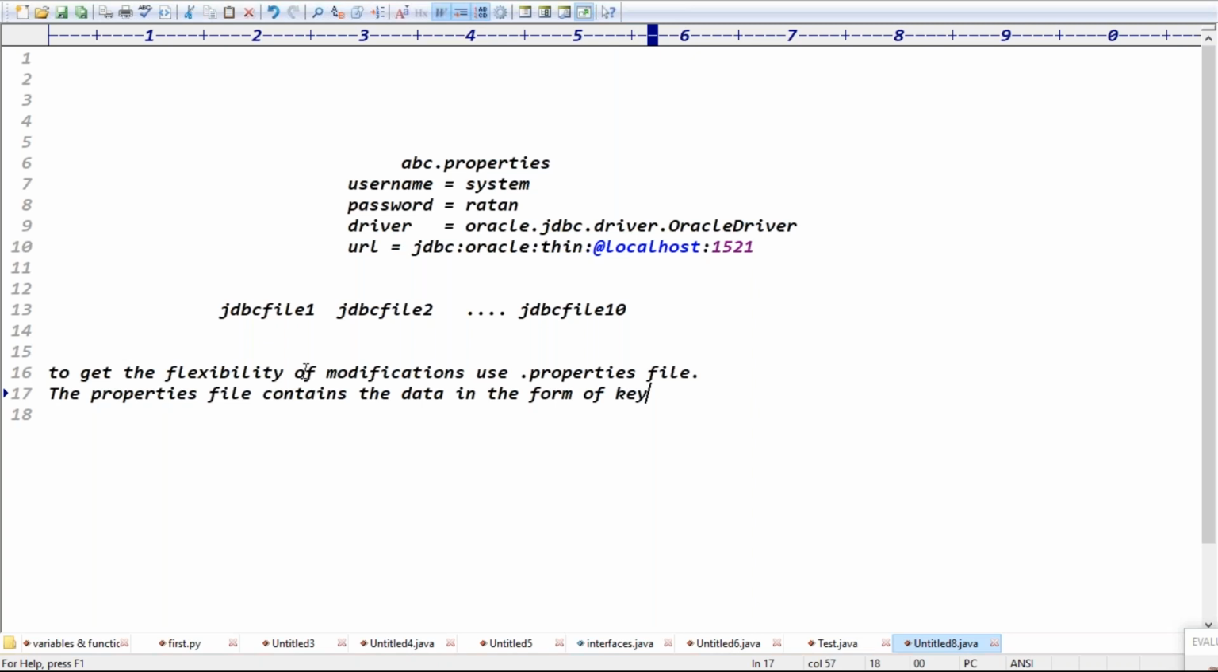Yeah, key-value pair format, right? Key equal to value format, guys. Exactly. Here, key and value both are string data, guys.